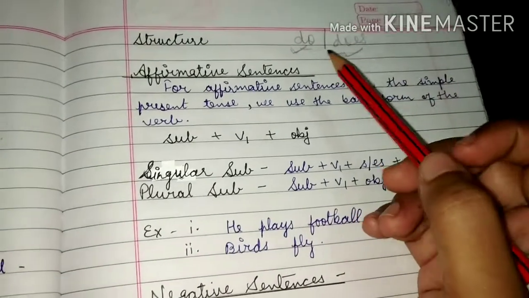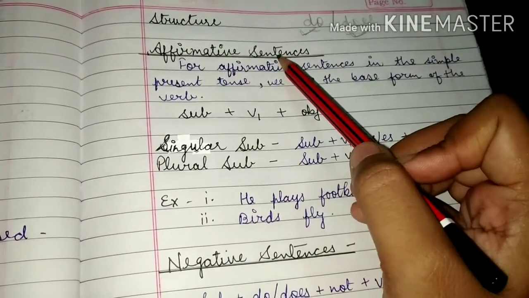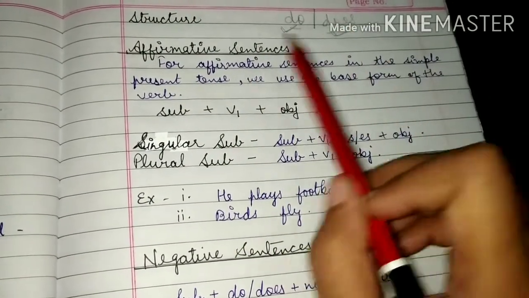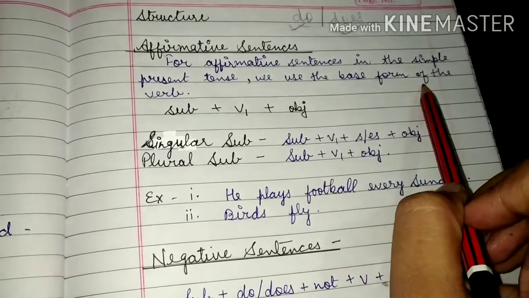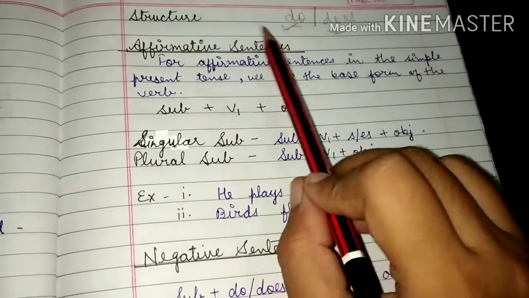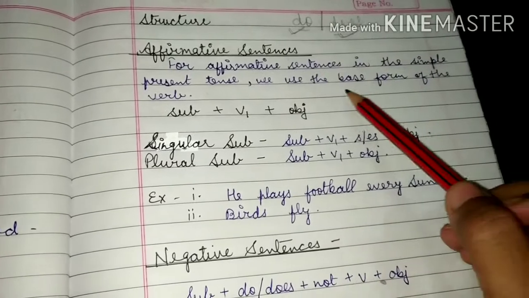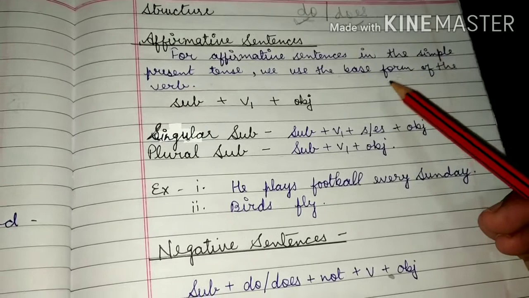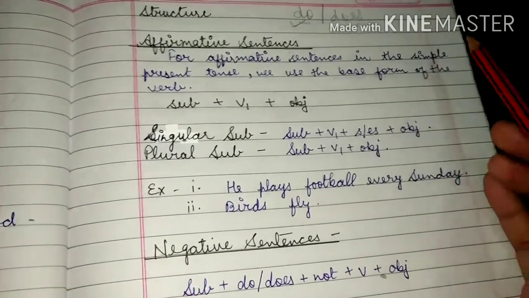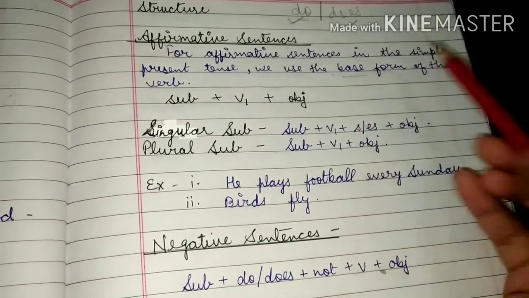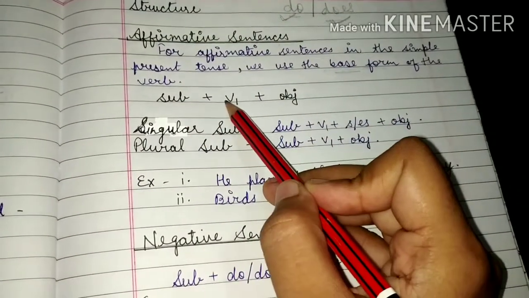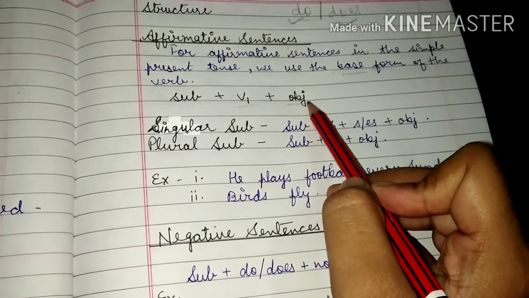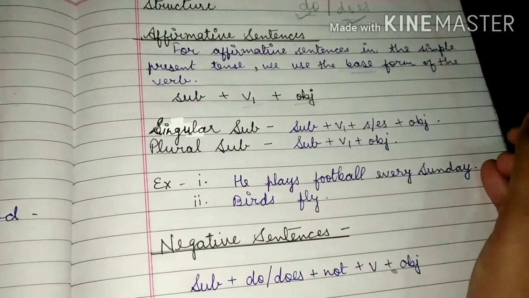Let's see how we form the affirmative sentence in simple present tense. For affirmative sentences in the simple present tense, we use the base form of the verb. Base form means the first form of the verb. As you know, students, there are three forms of verb. Then we use the first form or base form: subject, verb first form, and object or the rest of the sentence.